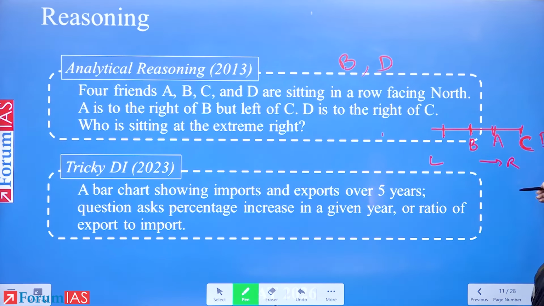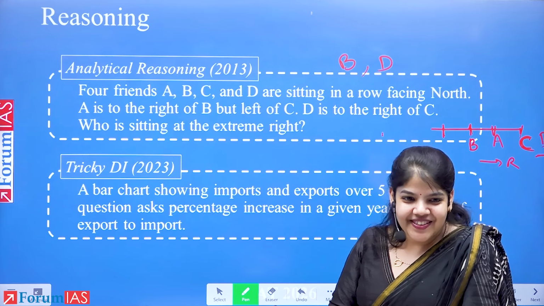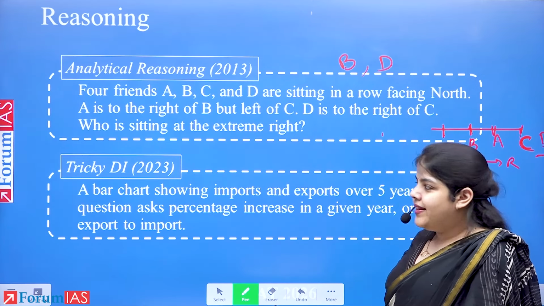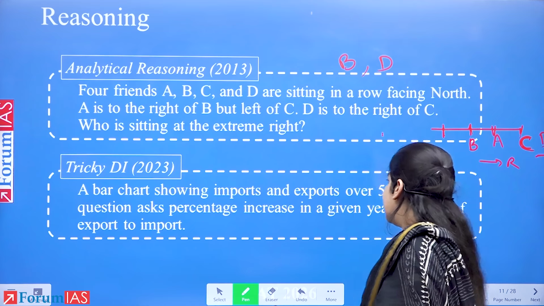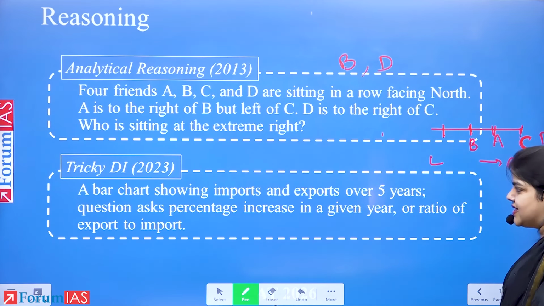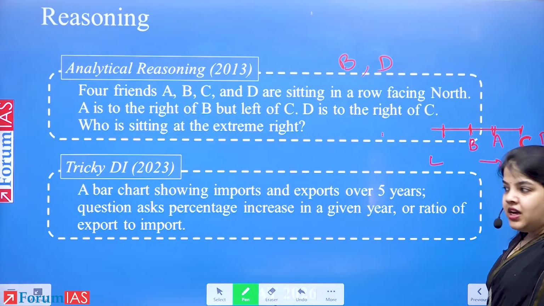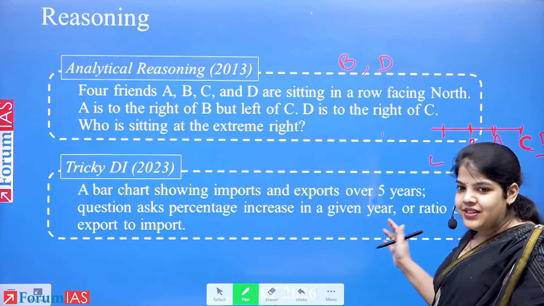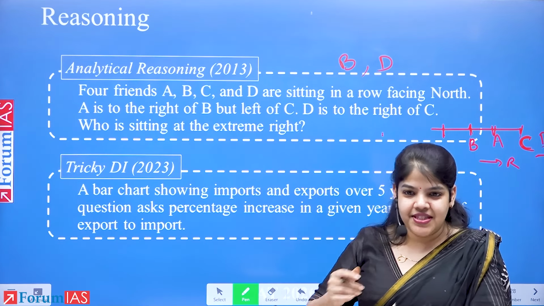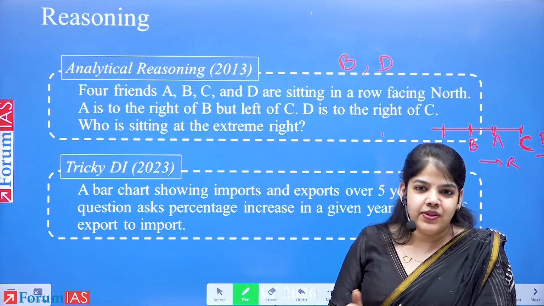Now, who is sitting at the extreme right? D. Yes? It was a simple question where if you knew your left and right, you would be able to solve it. Otherwise, you just assume one direction is left, and assuming left and right from it, we could solve it. Yes? But in 2023, a bar chart showing imports and exports over 5 years. Question asks percentage increase in a given year or ratio of export to import. Calculations. Understanding was trickier and bigger questions.